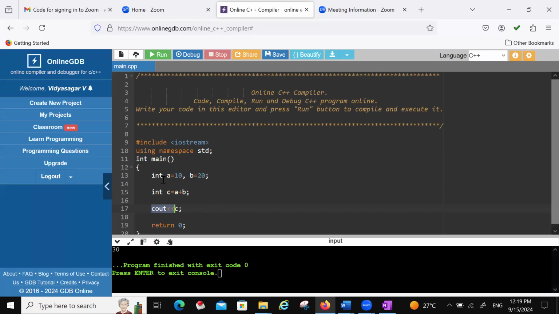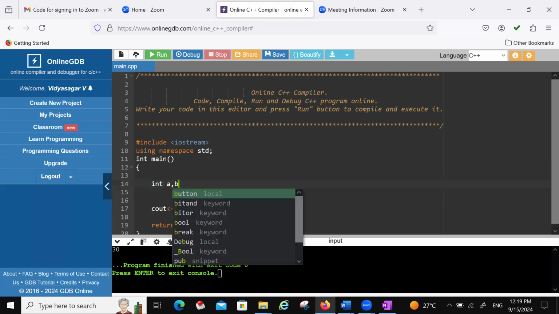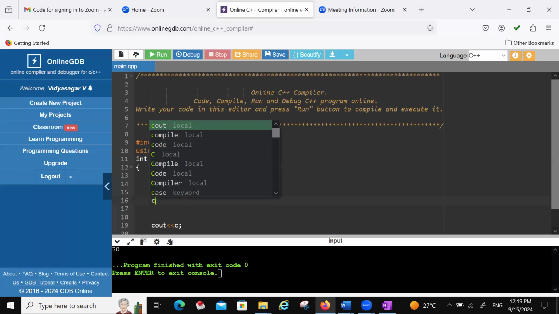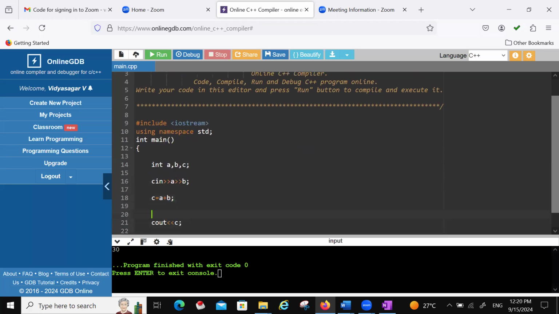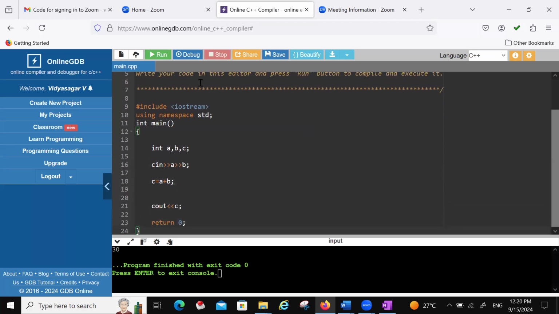So let us see. Now we have assigned the values A equal to 10, B equal to 20 like that. So instead of assigning, I want to read the values from the user. So just A, comma B, comma C. Now you see, cin is for taking the value from the user. It's nothing but reading. Okay. A, B, and C equal to A plus B. Now we are printing the C. So now let us see the output using the run command.